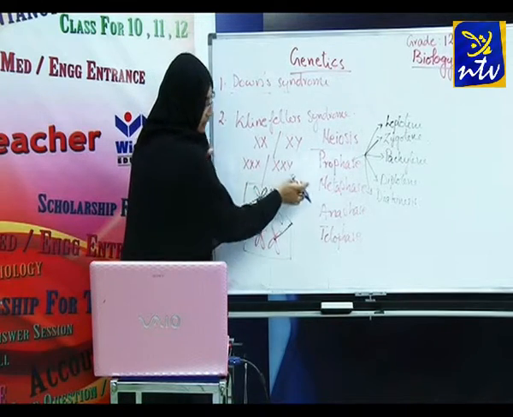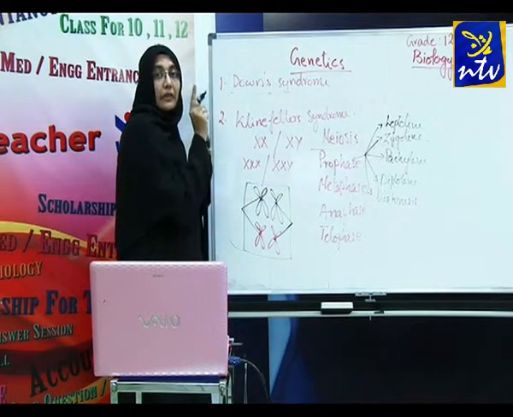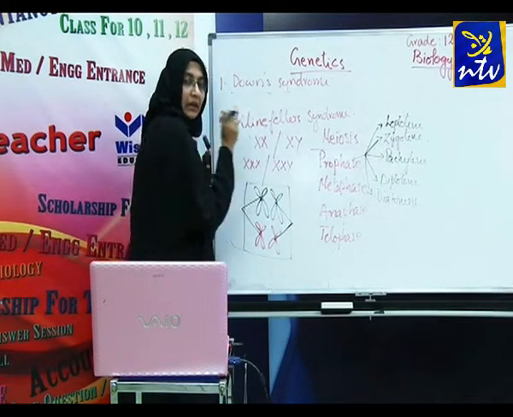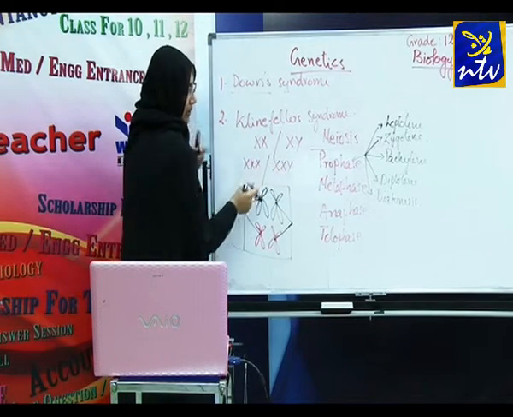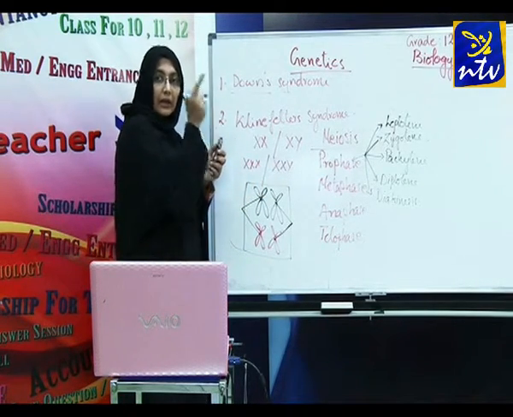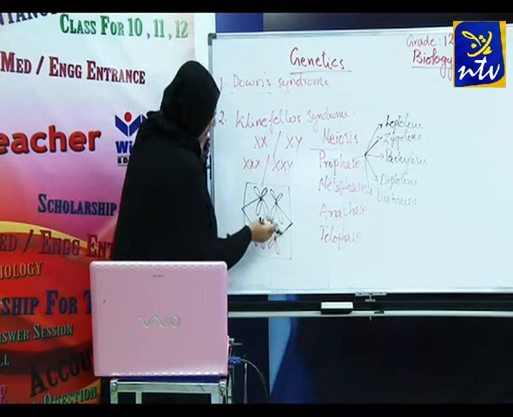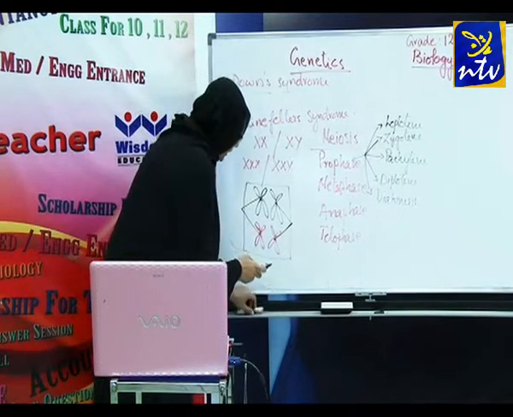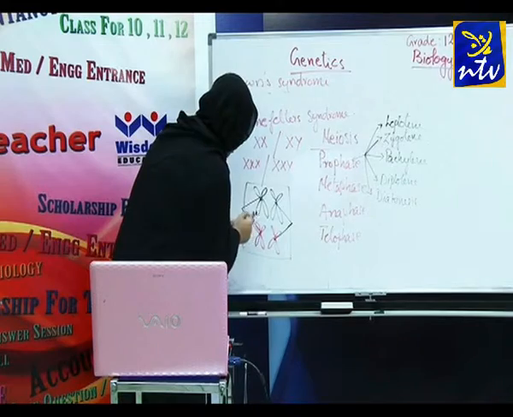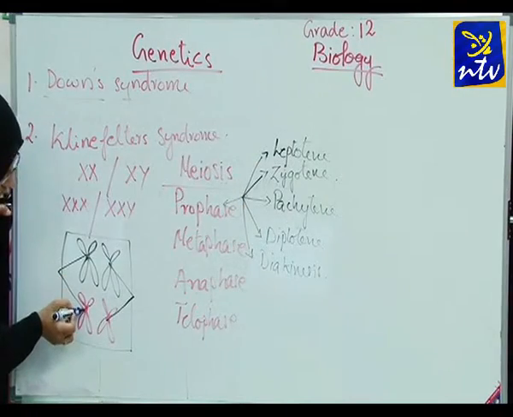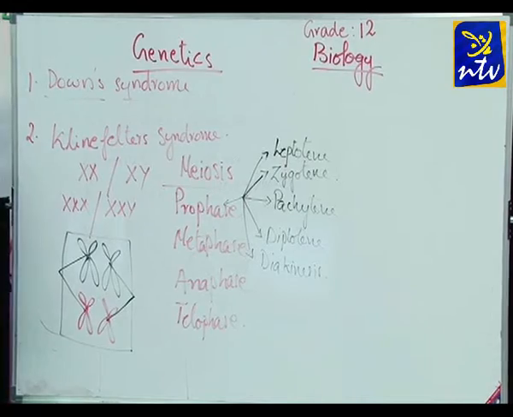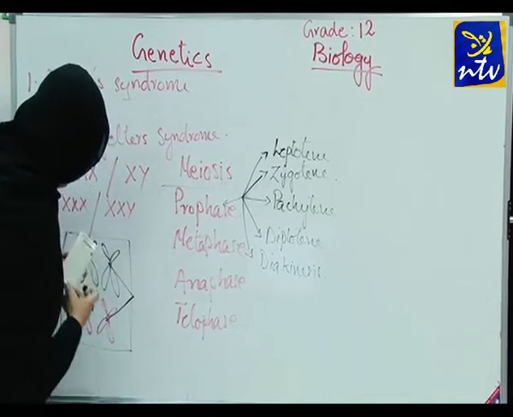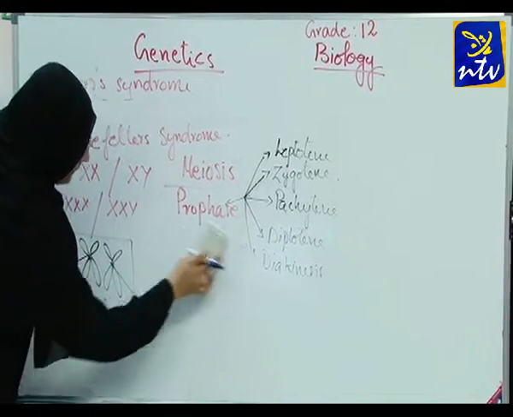This mainly happens in metaphase 1. Meiotic cell division has 2 stages: prophase 1, metaphase 1, anaphase 1, telophase 1, then come all the second stages. In metaphase 1, homologous chromosomes are separated. When they get separated, we expect these 2 chromosomes to move into different cells. But here we can see the 2 chromosomes are moving into the same cell.